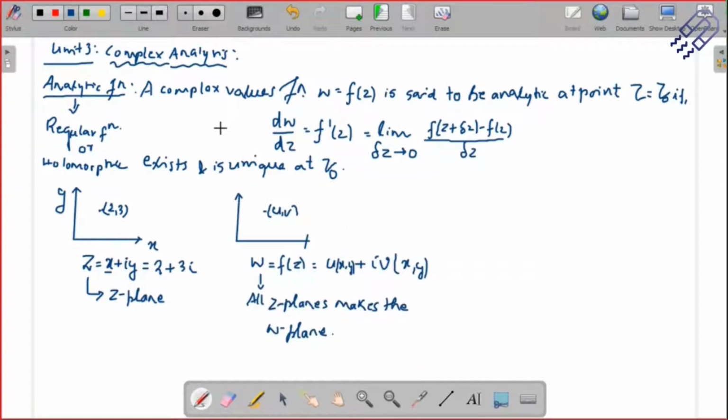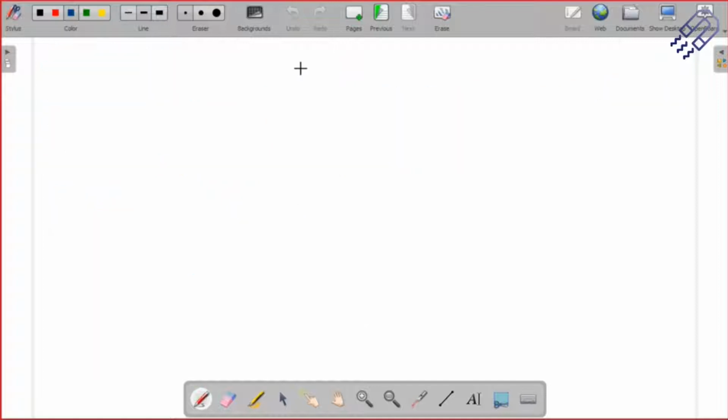And if I ask you to give a very basic definition of when we can say a function is analytic, you can just give this definition and that's it. But we are going to see a theorem based on which we can say whether a function is analytic or not. This is called the Cauchy-Riemann formula. I'm not going to go too deep into it, but we are going to straight away solve numerical problems. So Cauchy-Riemann, I'll just write it down as CR for ease later on.